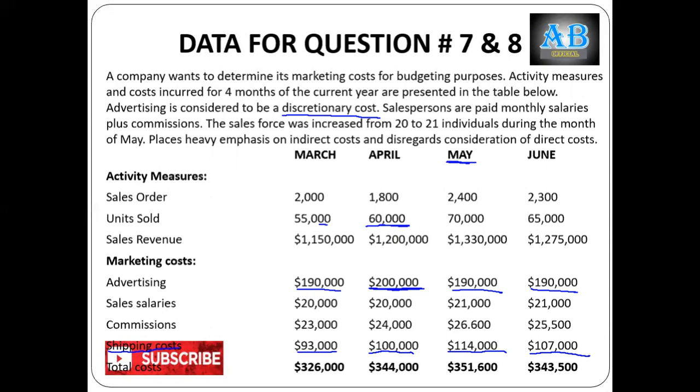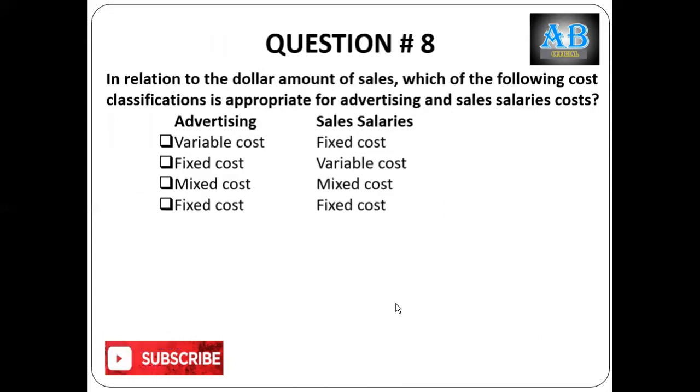Your sales salaries increase from May because previously your sales force was 20, now it's 21. So the increase is due to the induction of a new person, but you are paying a fixed $1,000 to every salesperson. So both these costs are fixed in nature. So answer D is the right answer.